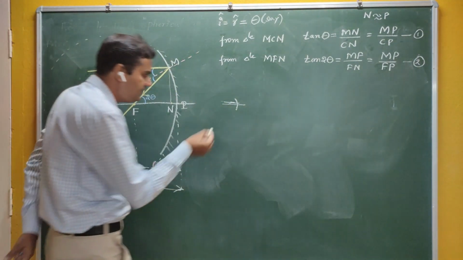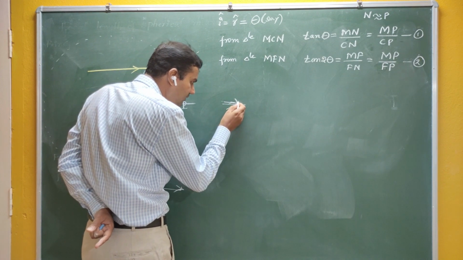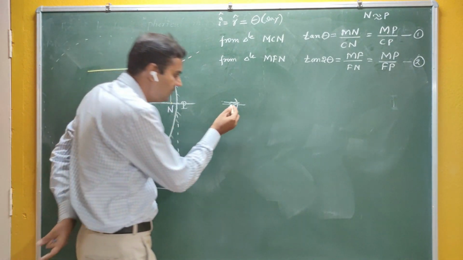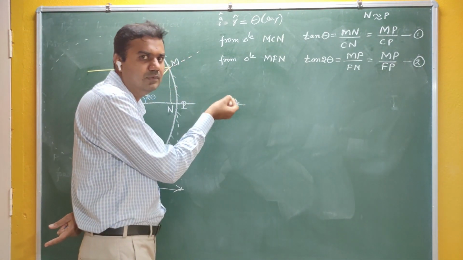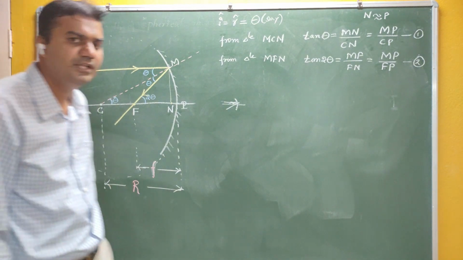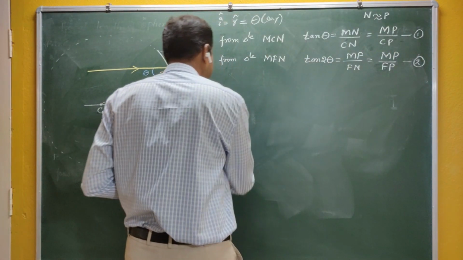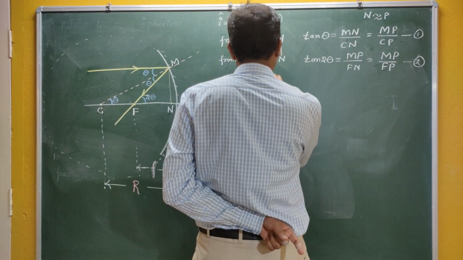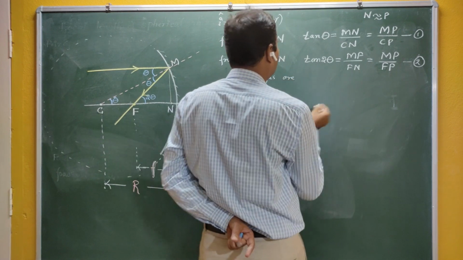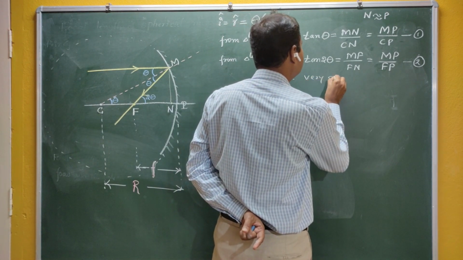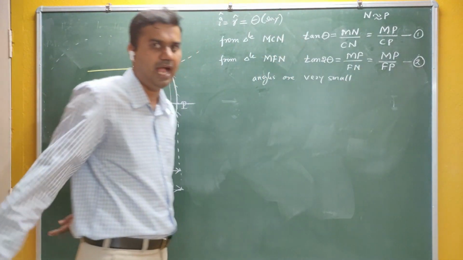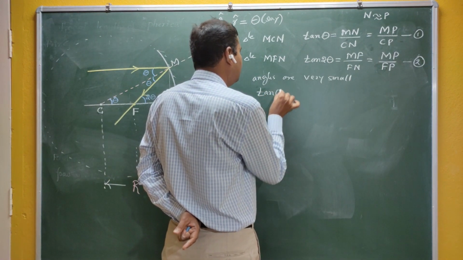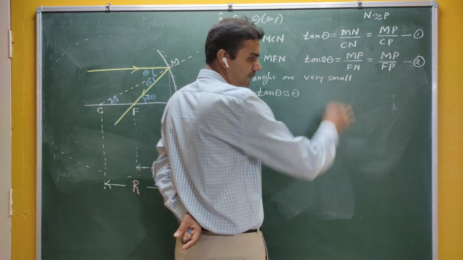If you take the paraxial rays and draw these angles here, you can see these angles are very small. They are not like 30 or 40 degrees. In the actual picture, they are around 1, 2, or 5 degrees. So for paraxial rays, the angles theta are very small. And we know that if the angles are very small, tan theta is approximately equal to theta.